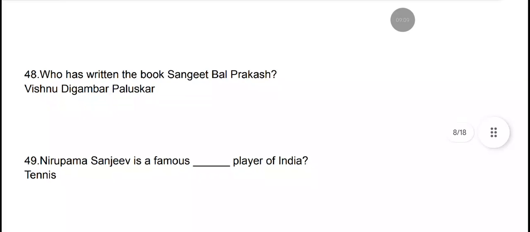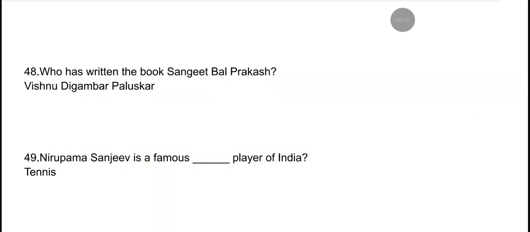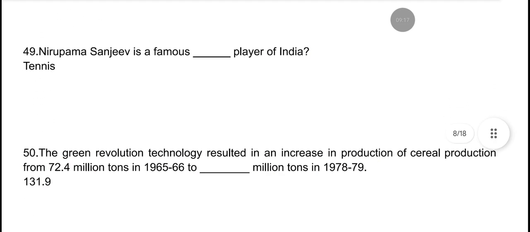Who has written the book Sangeet Bal Prakash? Vishnu Digambar Paluskar. Nirupama Sanjeev is a famous dash player of India. She is a tennis player.